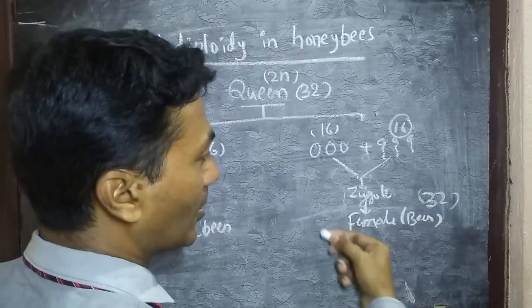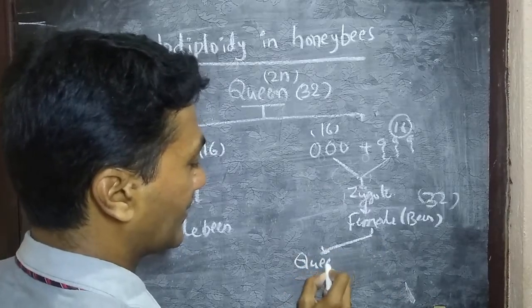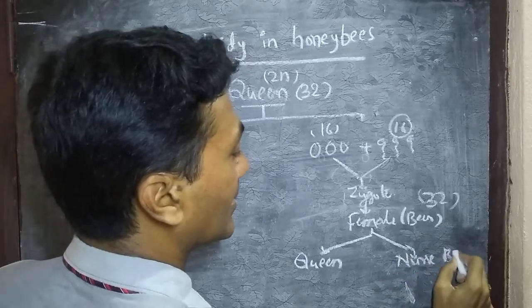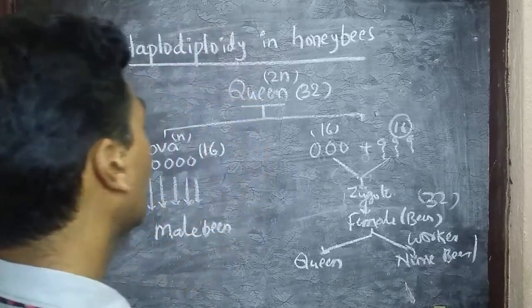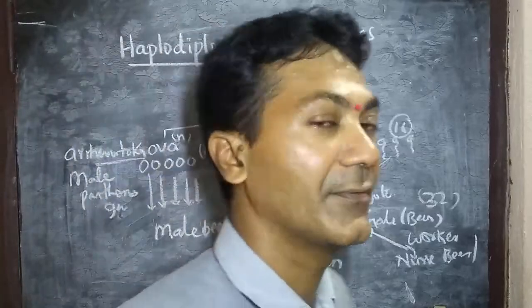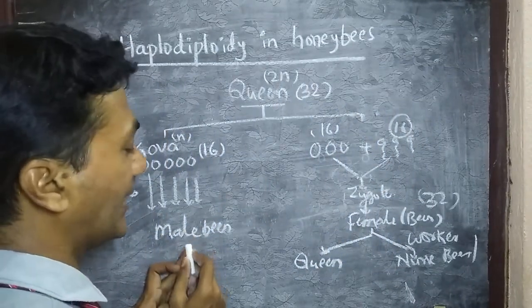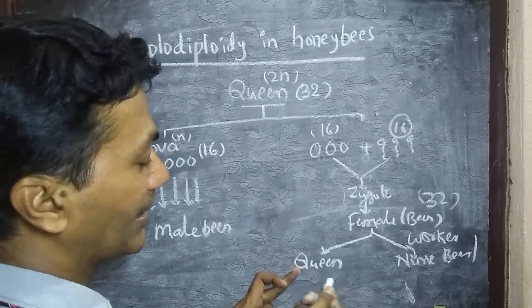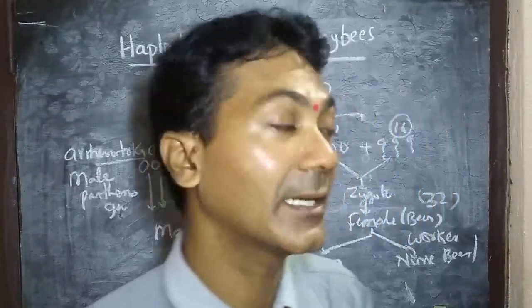Among all the female bees, one of the female bees becomes the queen and all the remaining become nurse bees, or we can say worker bees. So in this, every caste of honeybees has its own role. Male bees' main role is donating sperms to the queen, and the queen bee's main role is laying eggs to develop their population, and nurse bees and worker bees' main role is collecting the nectar and protecting the